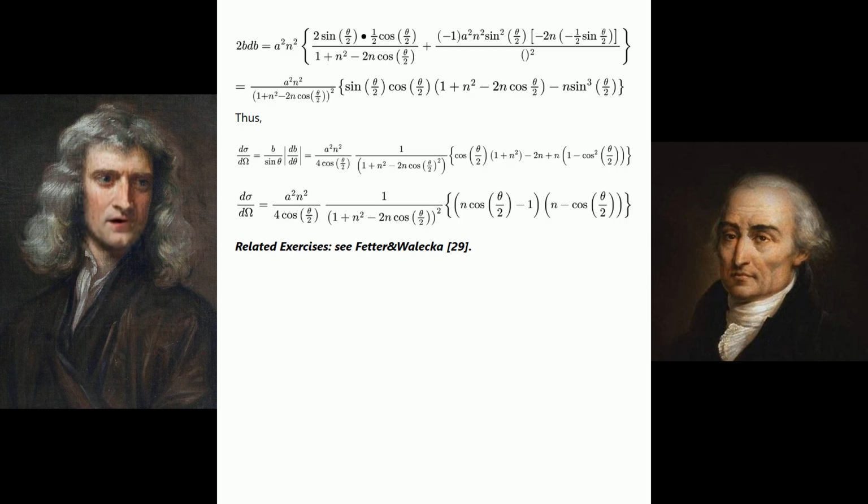See the equation shown. This equals the fraction with numerator a squared n squared and denominator (1 plus n squared minus 2n times the cosine of theta over 2) squared, times {the sine of theta over 2 times the cosine of theta over 2 times (1 plus n squared minus 2n times the cosine of theta over 2) minus n times the sine cubed of theta over 2}. Thus, see the next equation. Related exercises: see Fetter and Walecka.